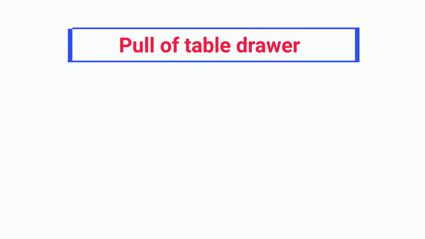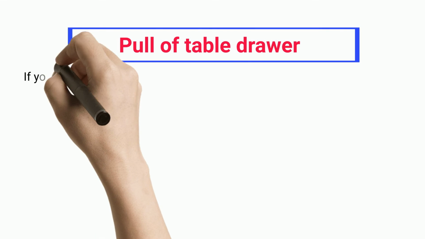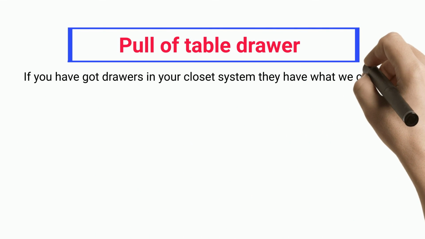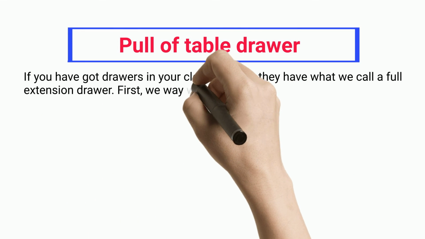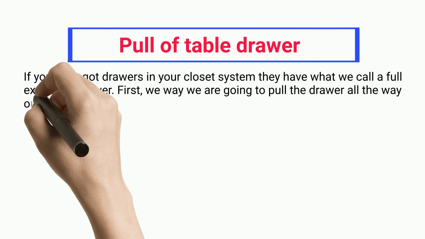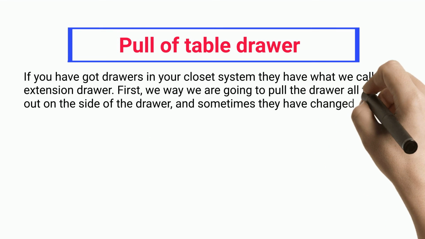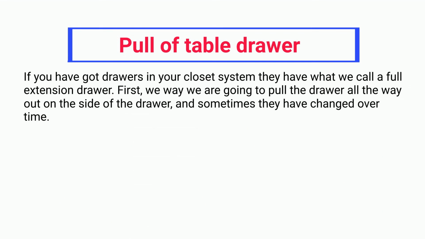Pull of table drawer. If you have drawers in your closet system, they have what we call a full extension drawer. First, we are going to pull the drawer all the way out, and sometimes they have changed over time.